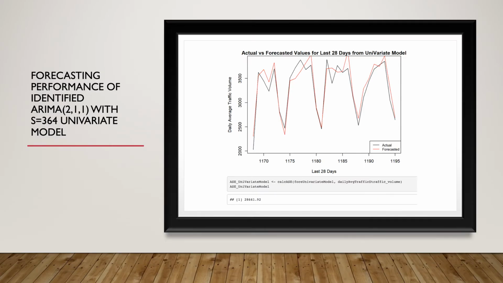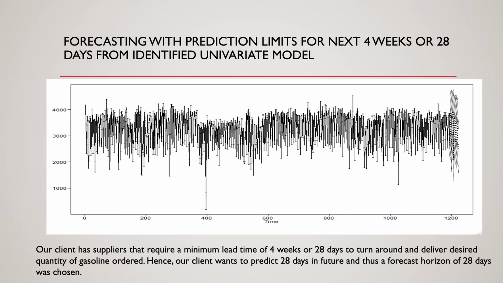Last 28 days forecast from this model appears to follow the actual last 28 observations fairly closely. This model is slightly over-predicting at certain points, giving this model an overall ASE of approximately 28.5K. Now, forecasting into future for next 28 days using this univariate model, since our client has suppliers that require a minimum lead time of 4 weeks or 28 days to turn around and deliver the desired quantities of gasoline ordered.